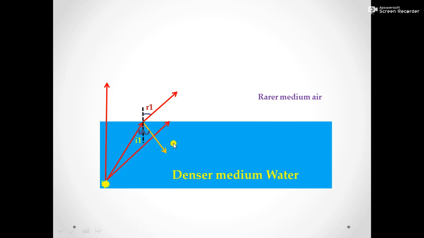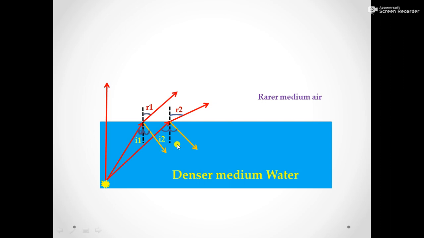Consider the next case. Here the light ray is again obliquely incident on the surface of separation with a greater angle I2, that is greater than I1. And here also partial reflection with the same angle I2, and maximum refraction with the angle R2. Here the bending is more because angle of incidence is increasing.